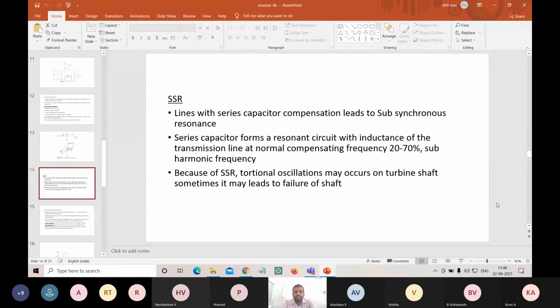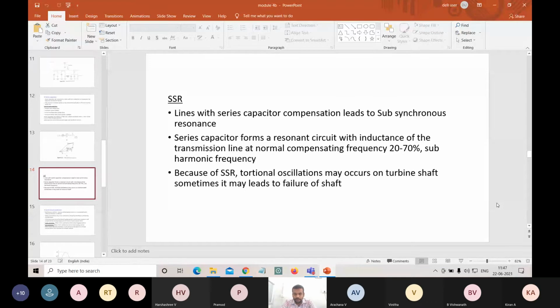So torsional oscillations may be there. These are the disturbances of our system. This entire phenomenon is called subsynchronous resonance. Because of this SSR, torsional oscillations may occur in our turbine shaft, sometimes leading to failure of the shaft as well. So SSR is nothing but an extra burden on our system.